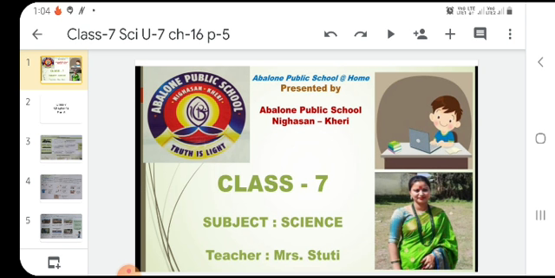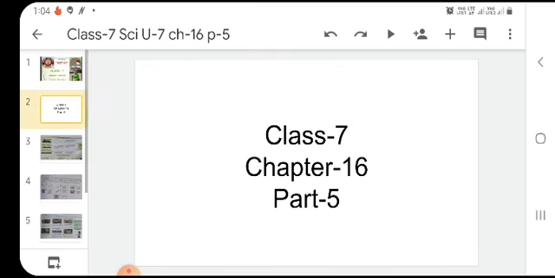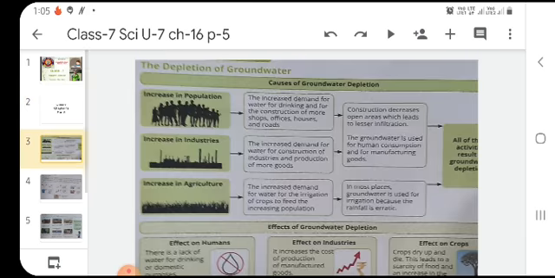So, dear students, now let us continue our part 5 of our chapter 16, that is water, a precious resource. I have already taught parts 1, 2, 3, and 4 before the exam, and today we will continue from part 5. What we are going to learn today is about the depletion of groundwater.